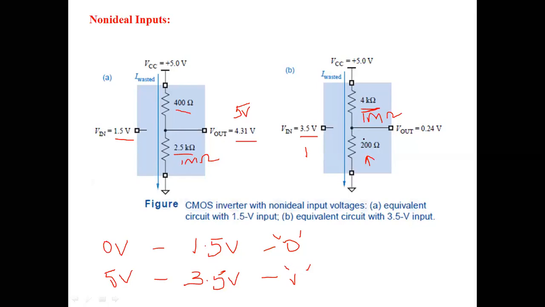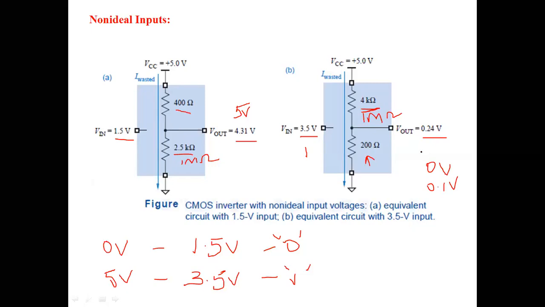Now with these resistance values, if you calculate the output voltage, it is 0.24 volts. Actually, it is supposed to be 0 volts, or 0.1 volt with the power supply rails.